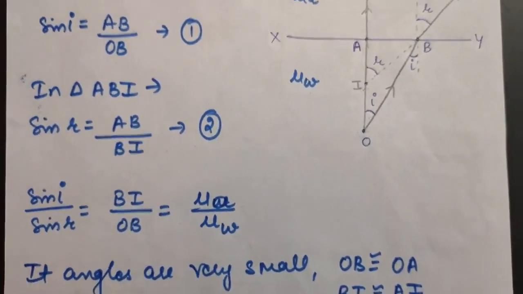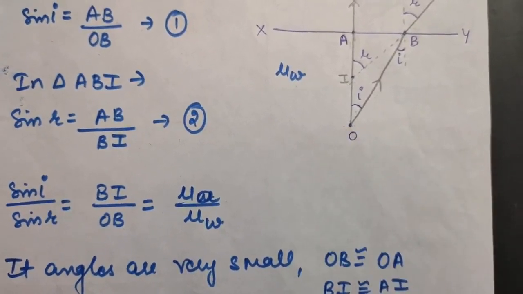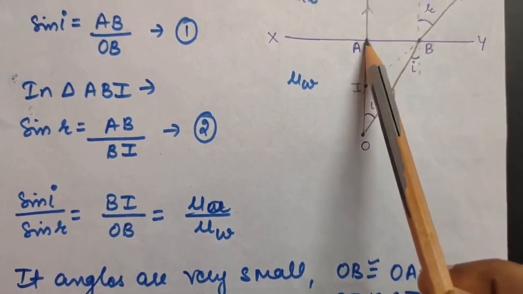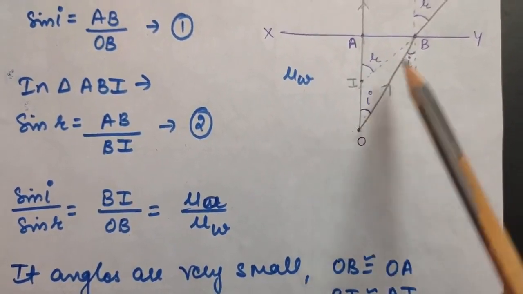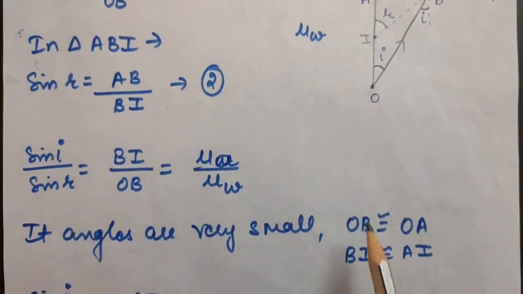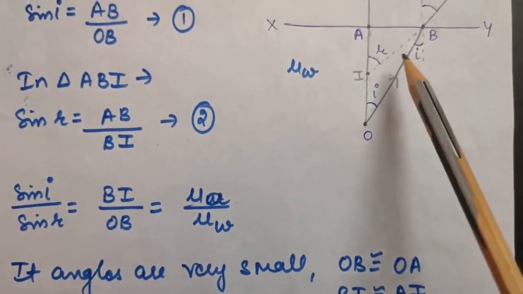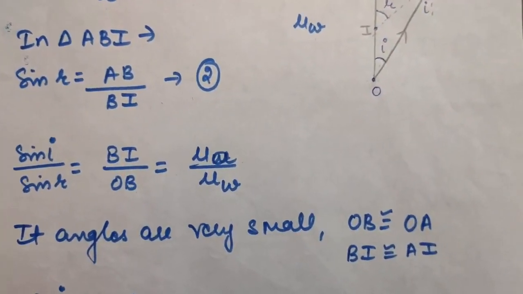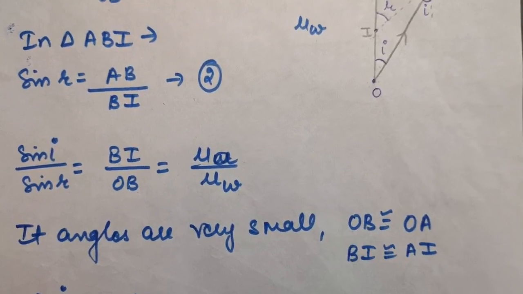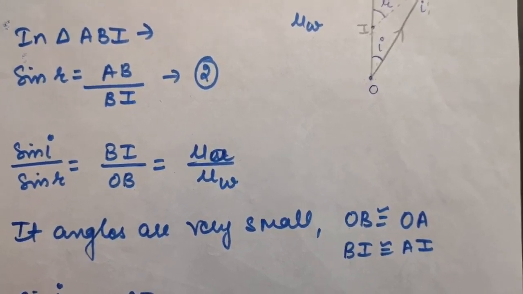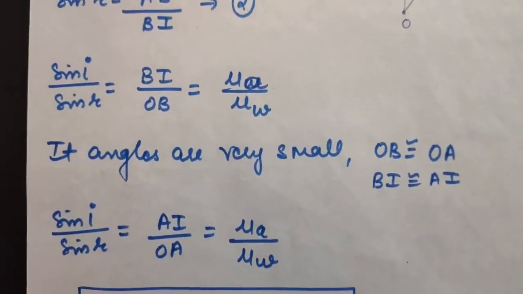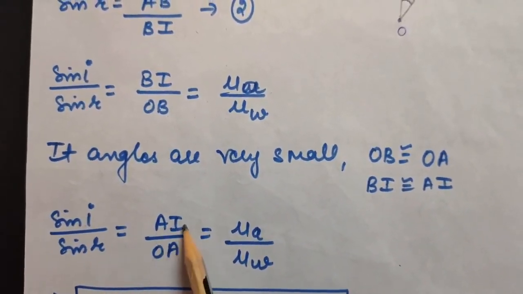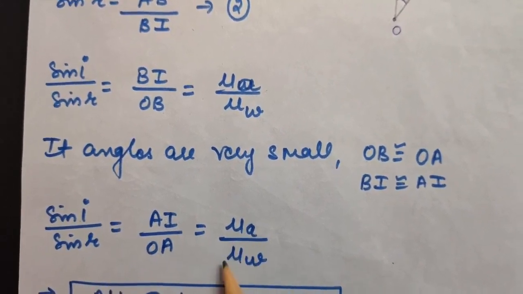Now if we suppose that all these angles are very small, that means this B will lie close to A. So therefore you can say OB will be nearly equal to OA, and BI will be nearly equal to AI, because we are assuming angles to be very small. Therefore B point will lie very close to the A point. So again putting these values here, you will get sin I by sin R is equal to AI upon OA is equal to mu A upon mu W.